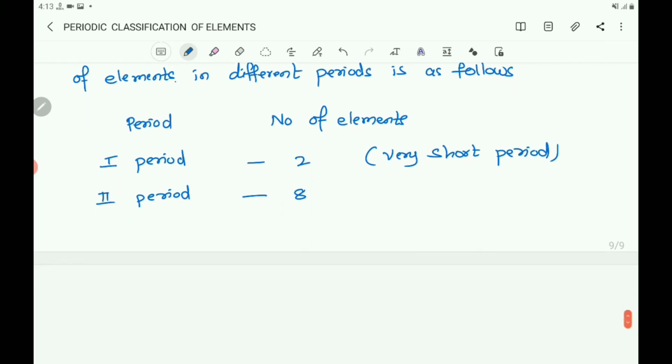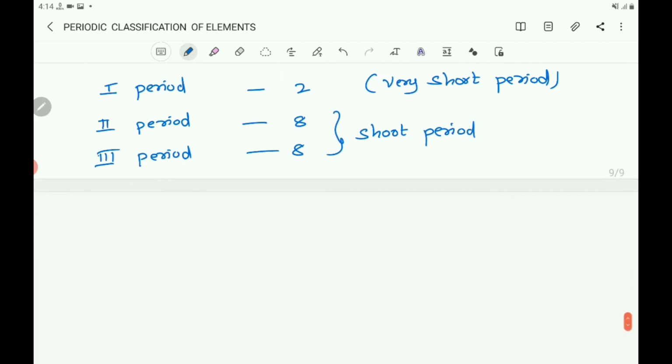And also third period also 8 elements, and these are short period, not very short, but they are short. They are the short period.